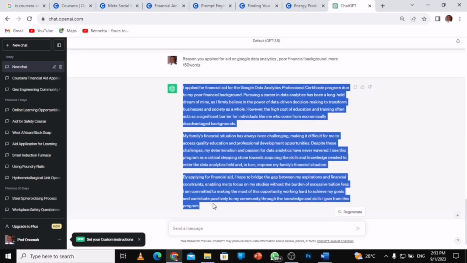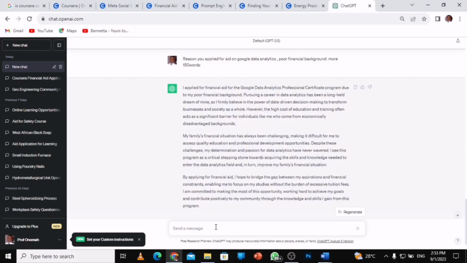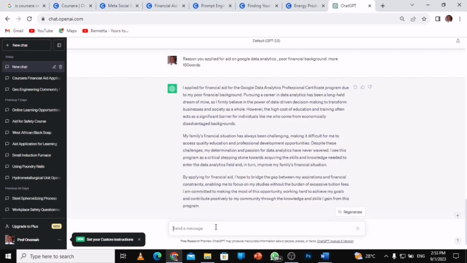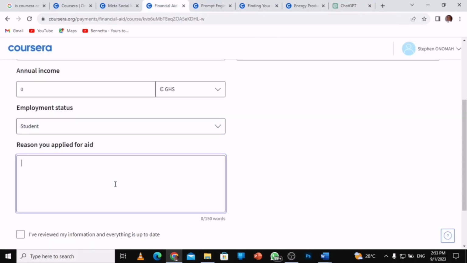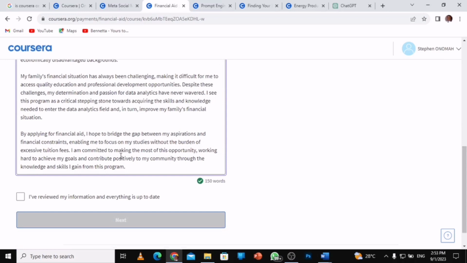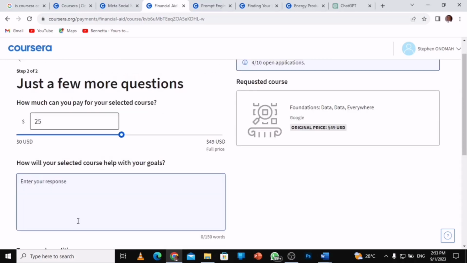Control plus C. But note, when you copy something from ChatGPT, it's sometimes not coming that way. So after you copy, you paste it here, and then you copy from here again and cut, right? Then you send it to where we have financial aid, and put it here with Control plus V. I have done that, very simple. Then I apply that. I have reviewed my information, and then I go to next.